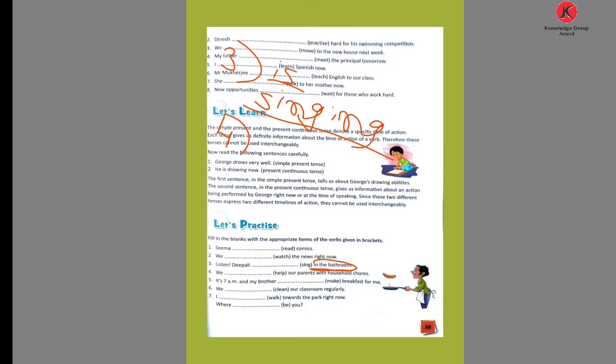Comes number 4. We blank help our parents with household chores. It means not just now, but in the future we also do it, and in the past we also did it. So it's a present form. So we only write help.